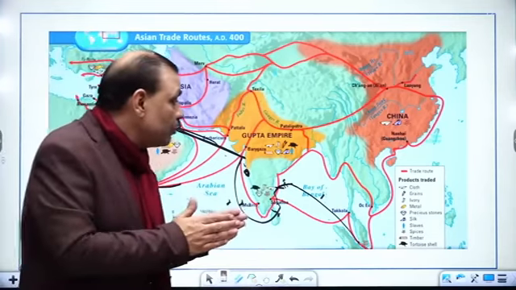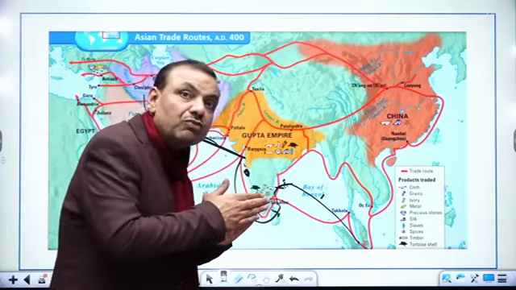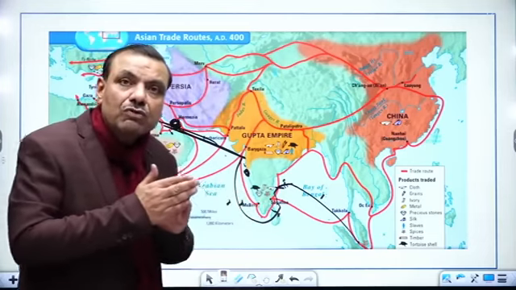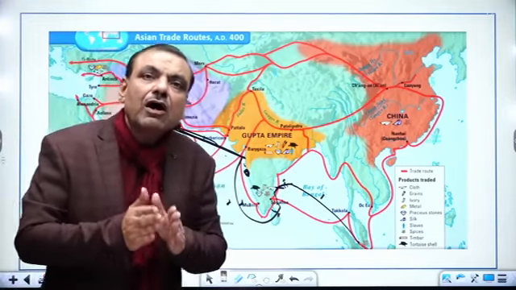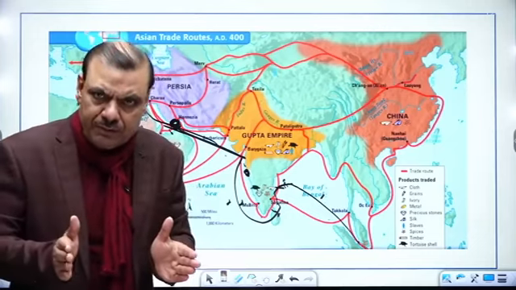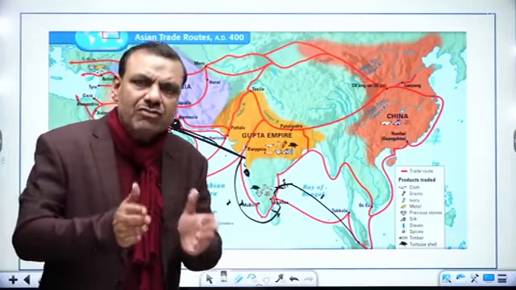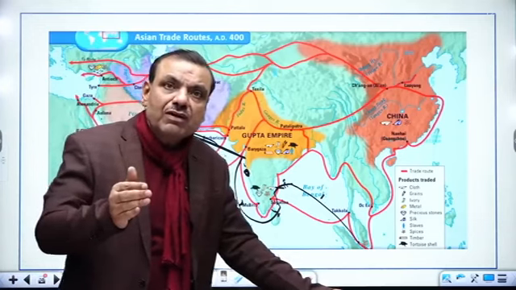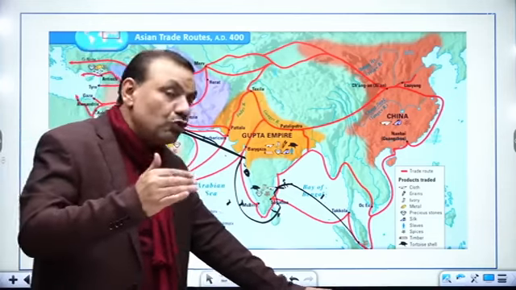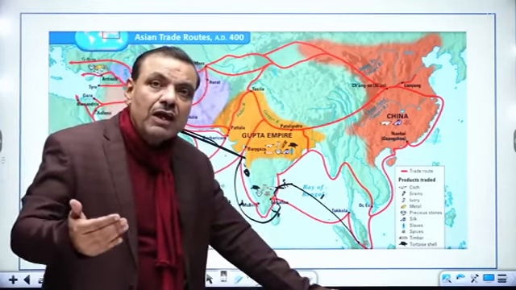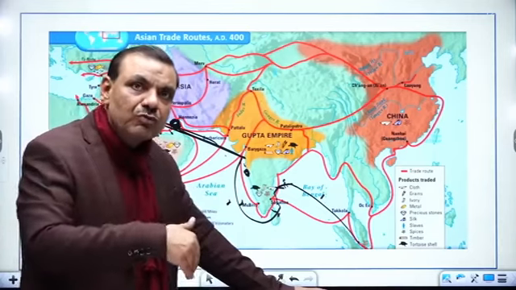The British tried to make a penetration in Southeast Asia, but the Dutch blocked the route of the British, and you will find there some incident that is known as the Amboina massacre. In the Amboina massacre, 9 British and 10 Japanese were killed. So the British could not move to Southeast Asia, and were cornered out from Southeast Asia.